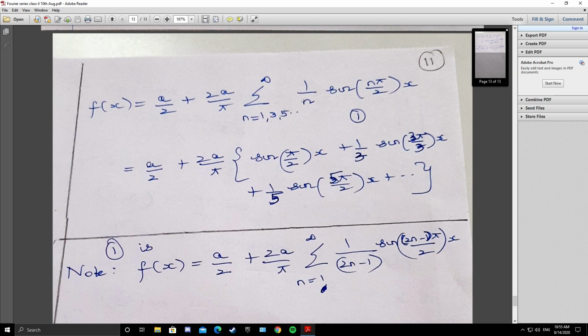So in problems, in case they ask you to show that the Fourier expansion of f of x equals this form, you should know to do that. That is why I am telling. So if you know that an or bn exists for odd n, replace n by 2n minus 1. If you know that an or bn exists for even n, replace n by 2n. So the answer can also be a by 2 plus 2a by pi summation 1 by 2n minus 1 sin of 2n minus 1 pi by 2x, where n varies from 1 to infinity. So both the solutions are correct.